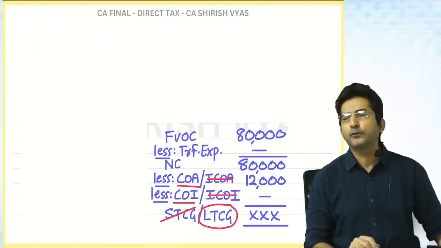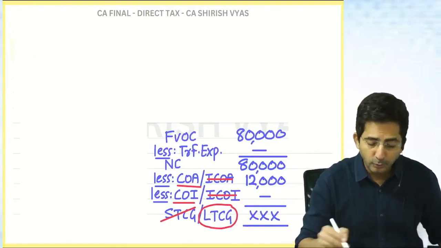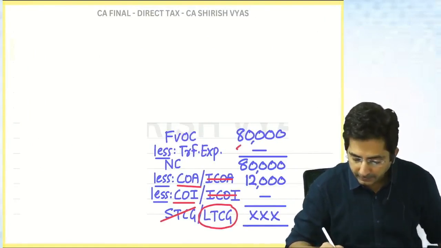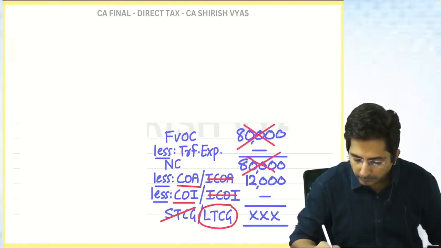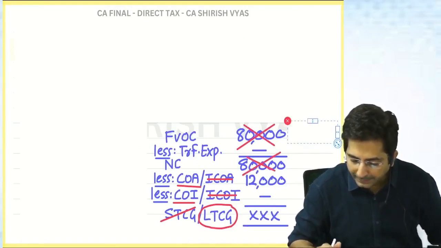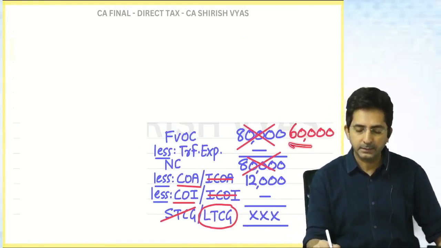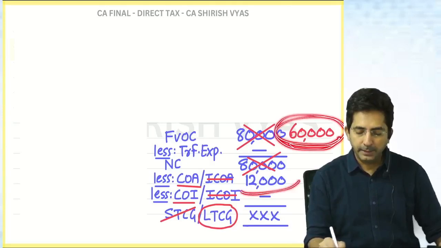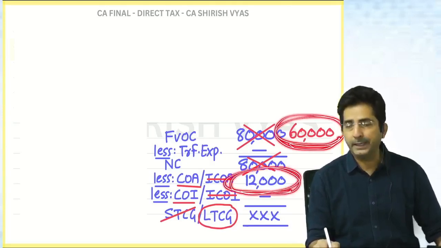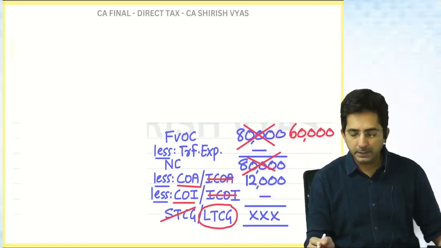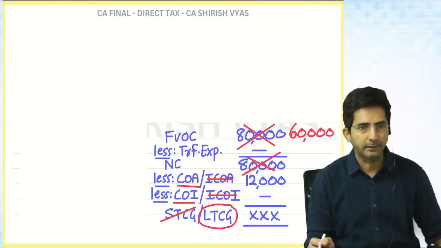Not face value, it is full value of consideration. So this was wrong. What is right? 60,000. So what is the correct answer? 60 minus 12, 48,000. Indexation was not done because it is after the budget.